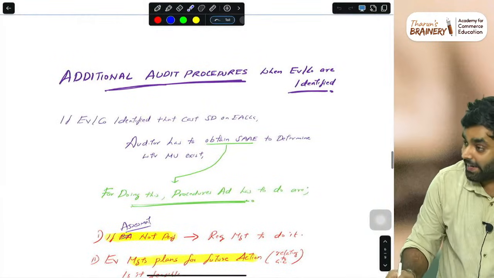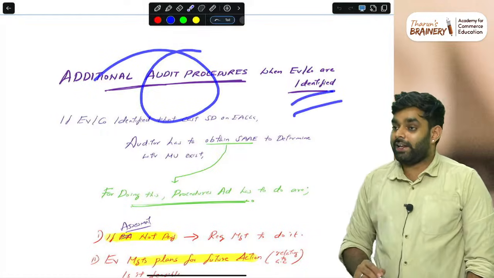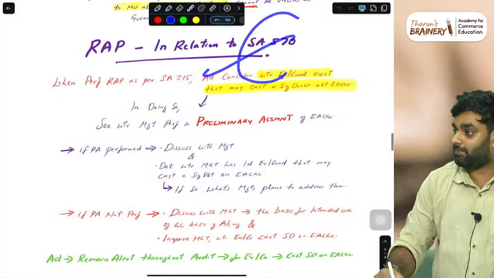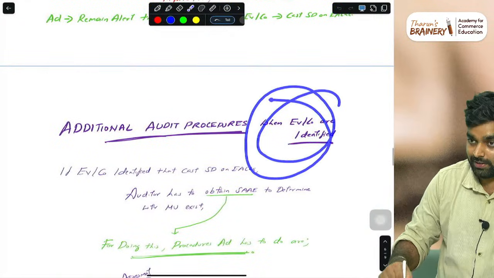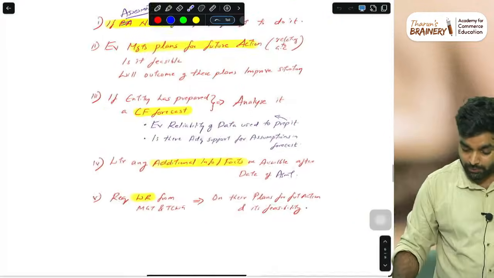Then additional procedures are also there. What are the additional procedures when events are identified? We are checking for any events. Events identified. Understand the question first, then learn the answer. Events identified. What should we do?